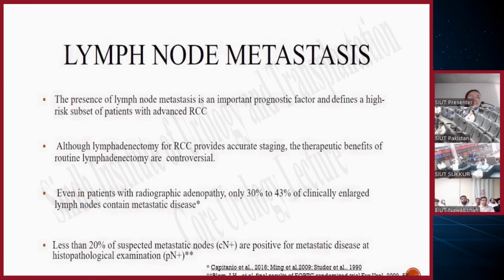The presence of lymph node metastasis is an important prognostic factor and defines a high-risk subset of patients with advanced RCC. Although lymphadenectomy for RCC provides accurate staging, the therapeutic benefit of routine lymphadenectomy is controversial. Even in patients with radiographic adenopathy, only 30 to 43% of clinically enlarged lymph nodes contain metastatic disease. Less than 20% of suspected metastatic nodes, clinically positive nodes, are positive for metastatic disease at histopathological examination.